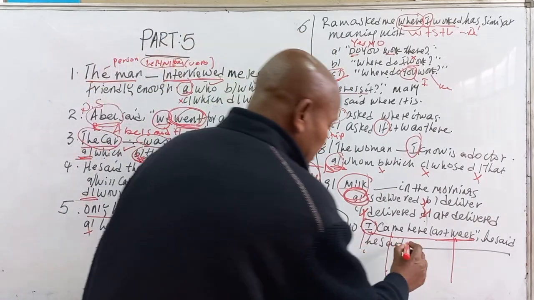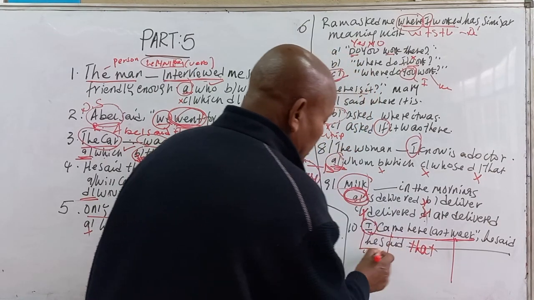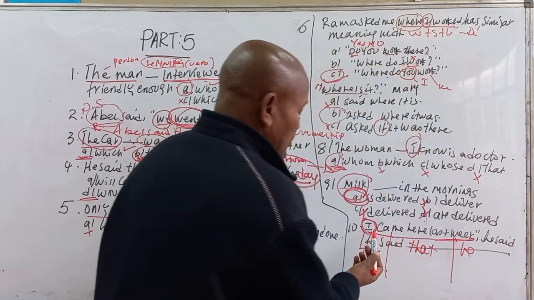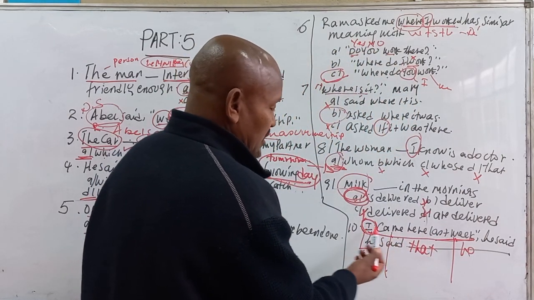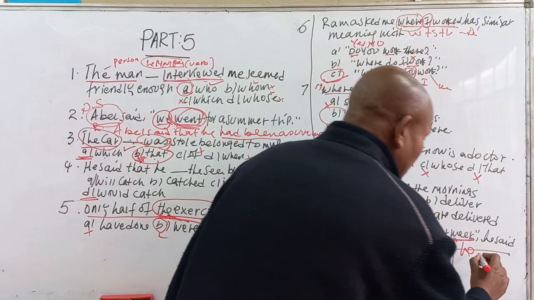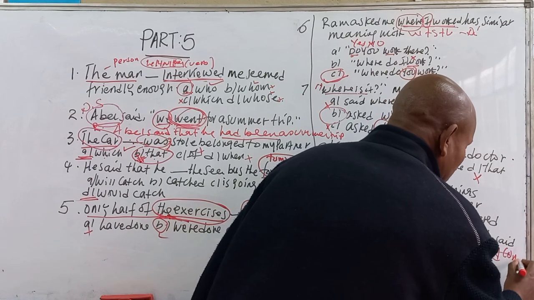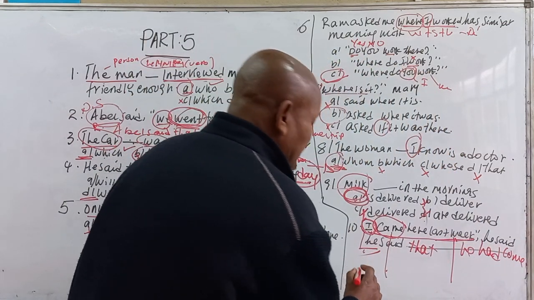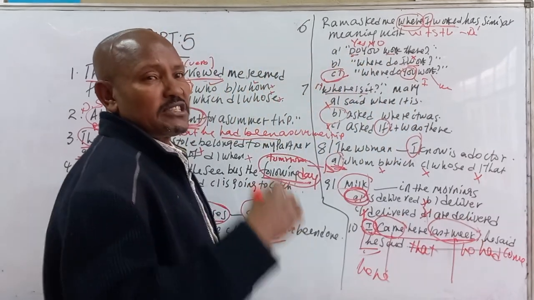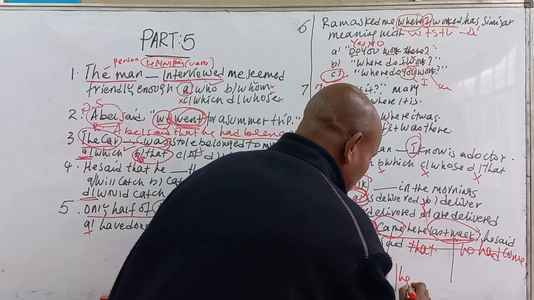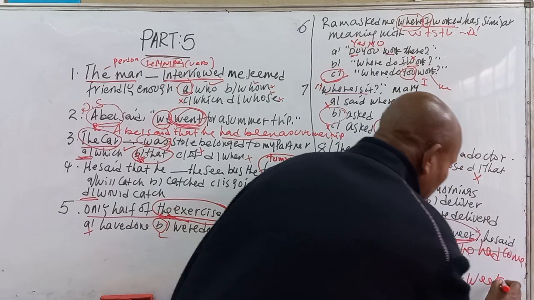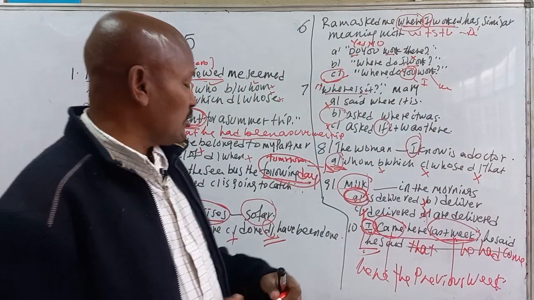Here, he says that the speaker is he, so it must be converted. I must be changed into what? He, because it depends on the speaker of the sentence. I came here is simple past tense, so it must be converted into had come, because this is past perfect. He had come here. Last week is a time adverb, so it must be reported as the previous week.